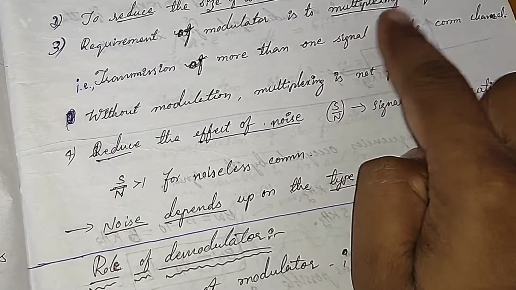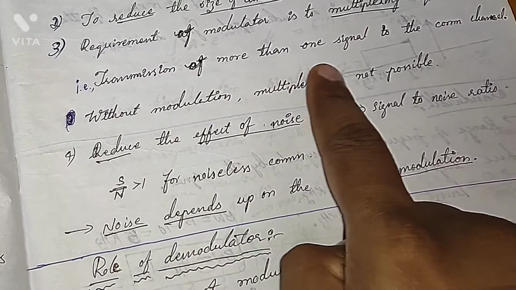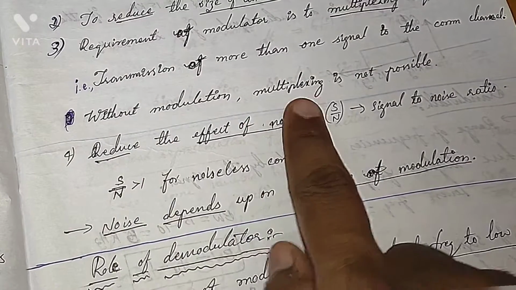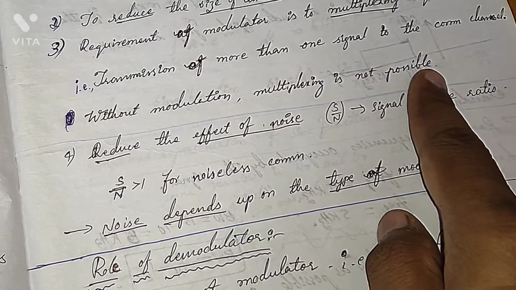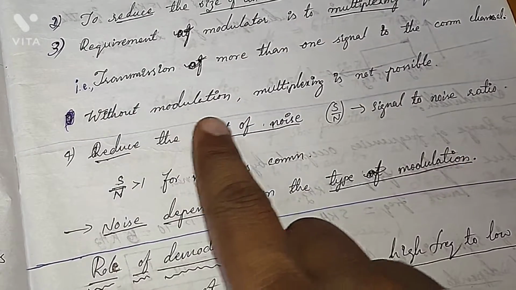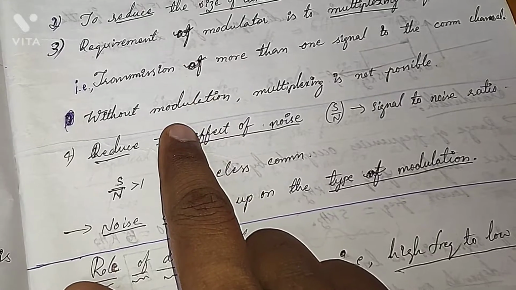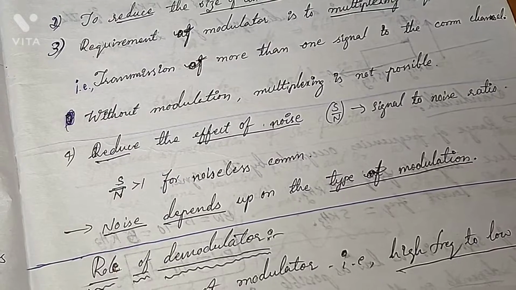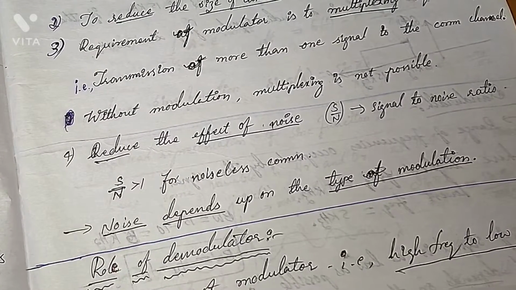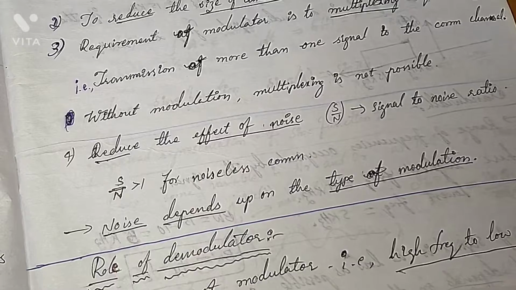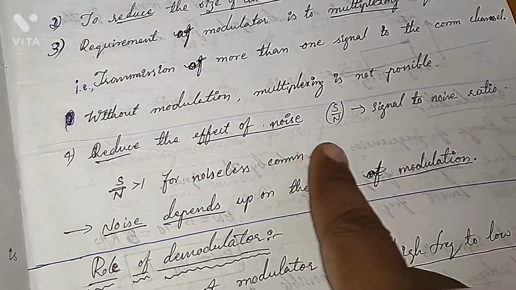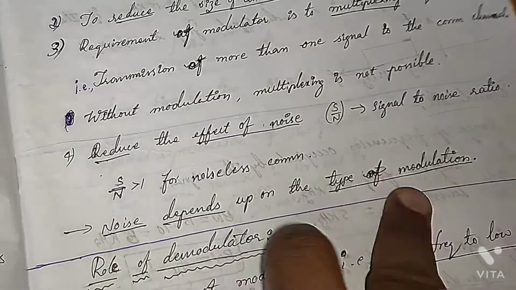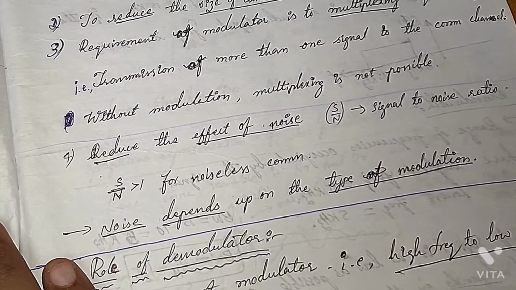The requirement of the modulator is for multiplexing of the signal, transmission of more than one signal to the common channel. Without modulation, multiplexing is not possible. So without the modulator, without doing that modulation process, multiplexing is not possible. Okay. And the other one is, when we are sending the signal properly, when everything is being done properly at the transmitter, then automatically, when the signal is good, definitely the signal to noise ratio will be good.